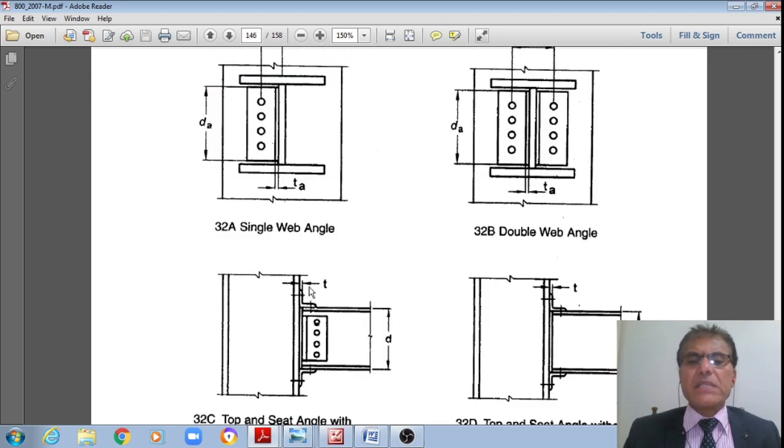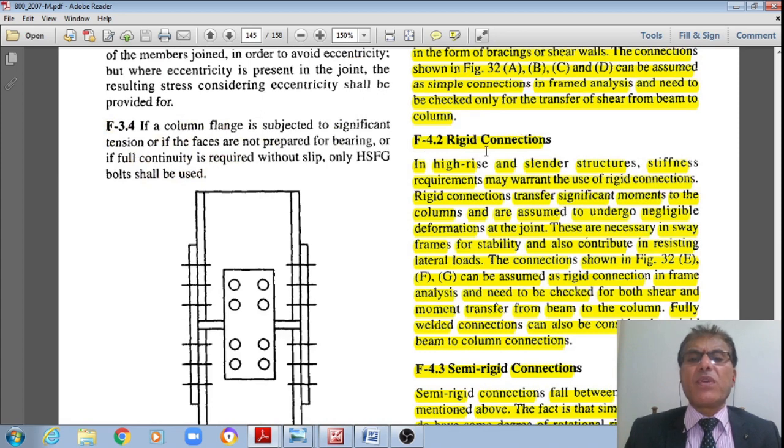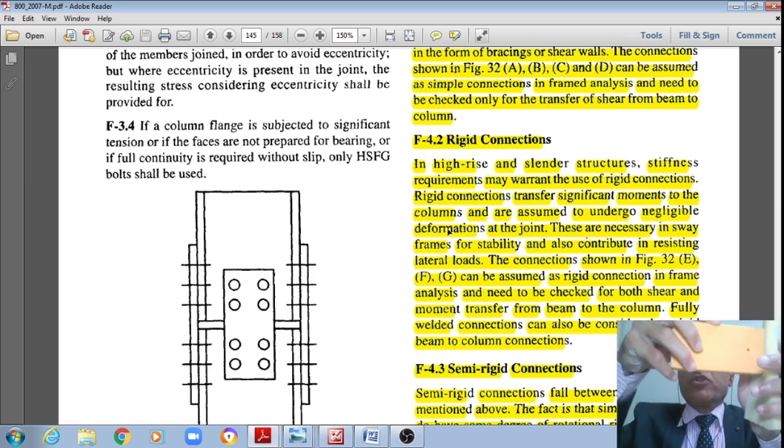Whereas, let us see the second definition, student. What are rigid connections? In high-rise and slender structures, stiffness requirements may warrant the use of rigid connections. Rigid connections transfer significant movement to the columns and are assumed to undergo negligible deformation at the joint.